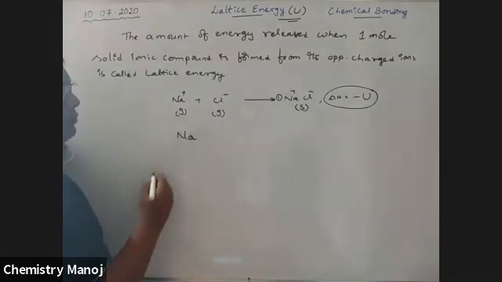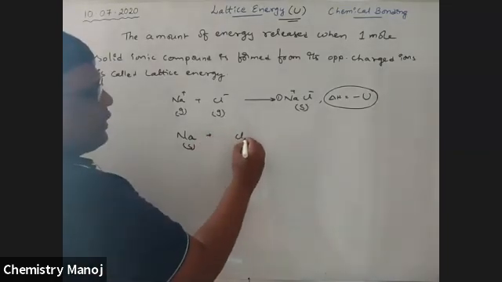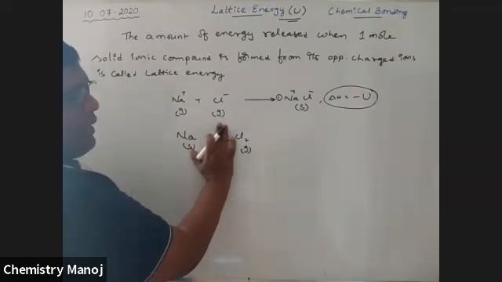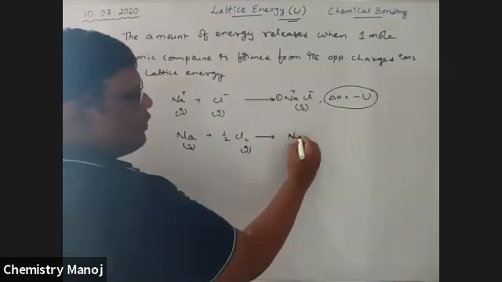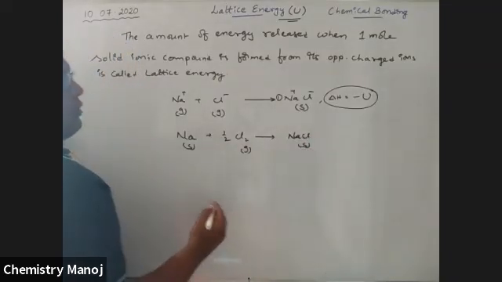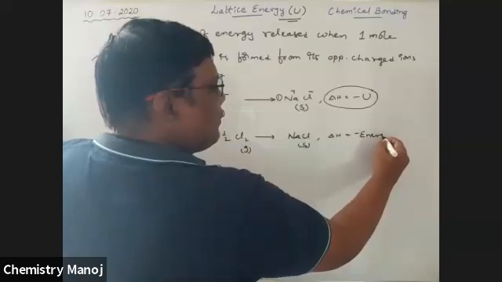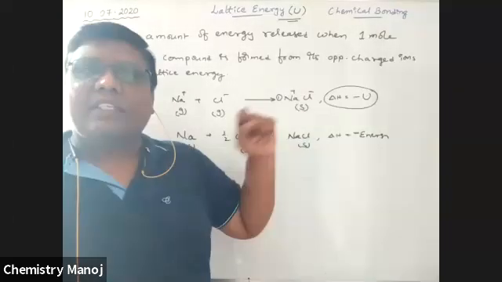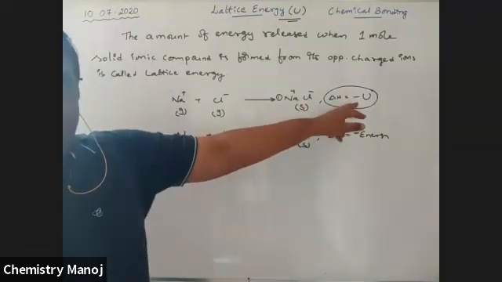For example, see here. There is sodium, which is in solid state. There is Cl2 gas, half mole of Cl2 for 1 chlorine. Cl2 means 2 chlorine atoms, so half mole means 1 chlorine atom, which is in gaseous state. That also gives 1 mole of solid NaCl. Here also some energy is released. Minus means released energy. Is this energy called lattice energy or not? Tell me, boys.